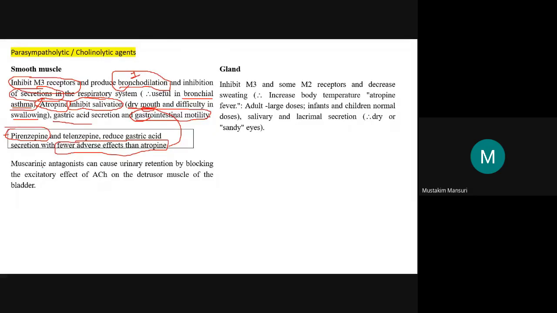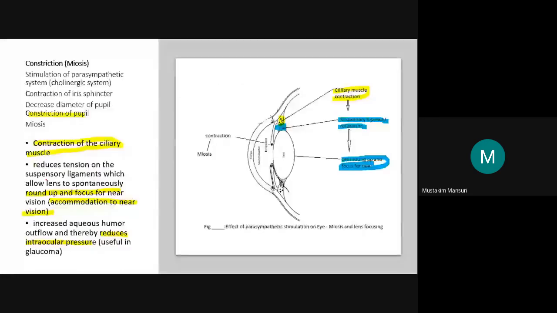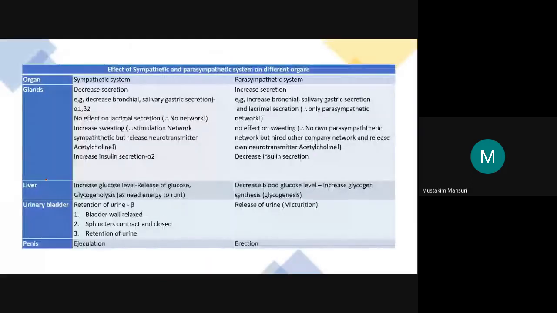This muscarinic antagonist can cause urinary retention by blocking the excitatory effect of acetylcholine on the detrusor muscle. Just remember the table which we discussed earlier. The parasympathetic nervous system, what it produces on the urinary system, is the release of urine.